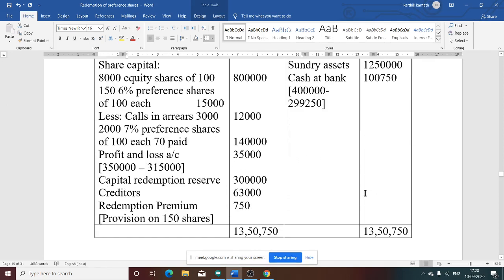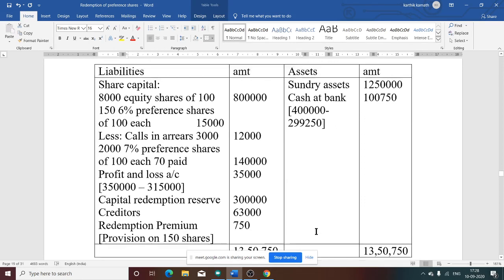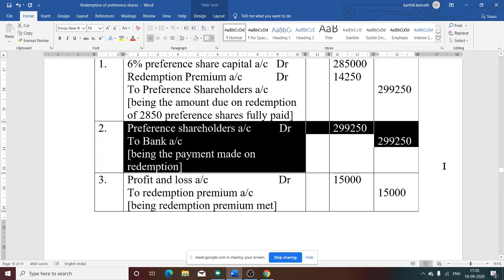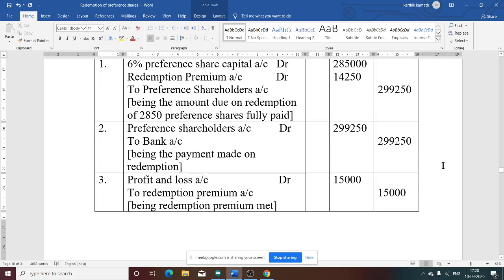Now the total of both sides, after making all the entries, is 13,50,750. So this is how you are going to solve this problem: only 4 journal entries, and then the balance sheet you need to show.